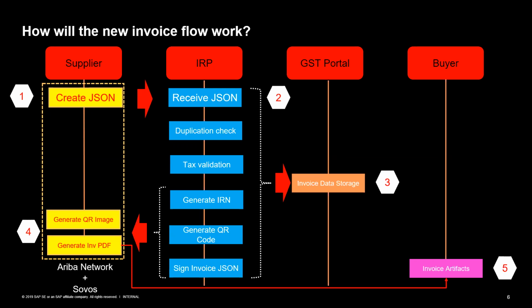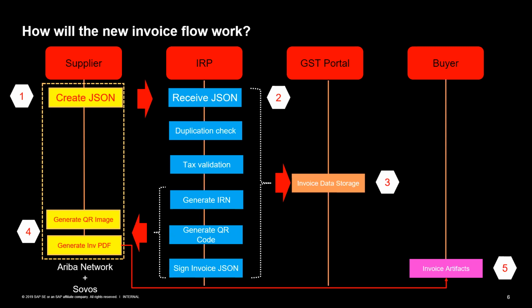So now, there is no need for signing the invoices by the suppliers, because the definition of tax invoice here is different. The tax invoice, for the purposes of any audits or verifying the invoice, is going to be the JSON file, and this is signed by the invoice registration portal itself. So the suppliers should not be signing the invoices again.